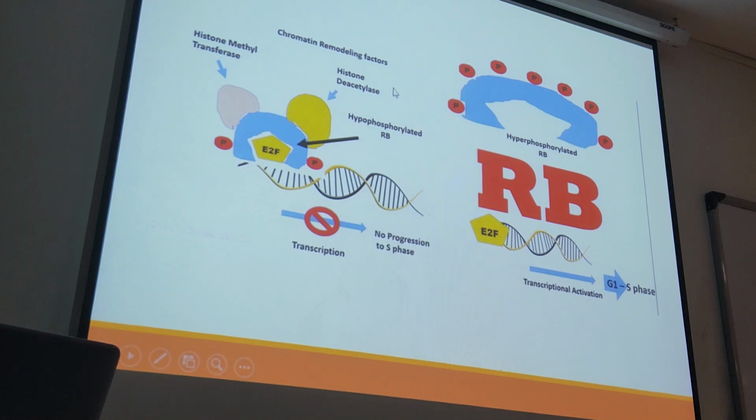So when the RB becomes mutated or lost, or something goes wrong in the RB gene, there is no inactivation of the E2F, and there is cell proliferation, and this cell proliferation can cause neoplasia.